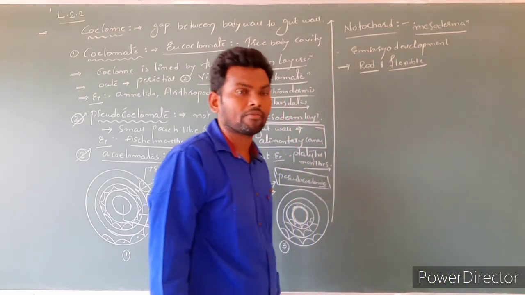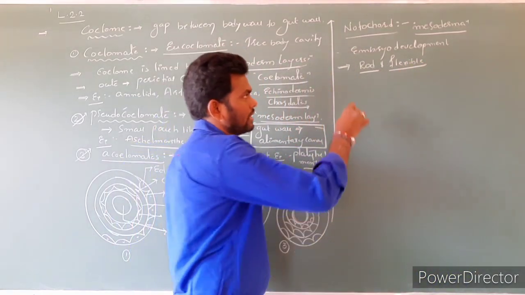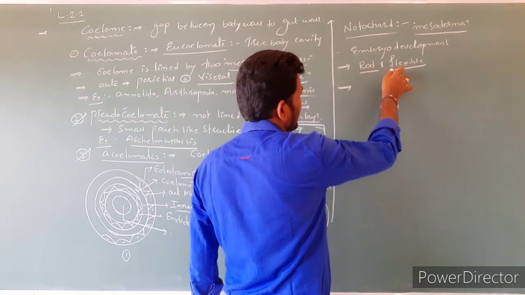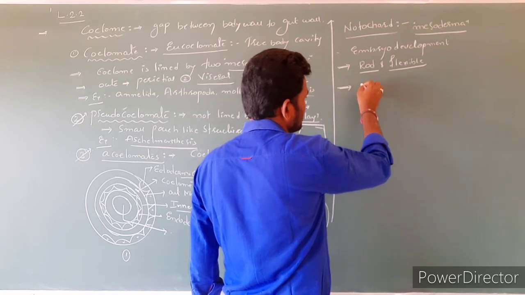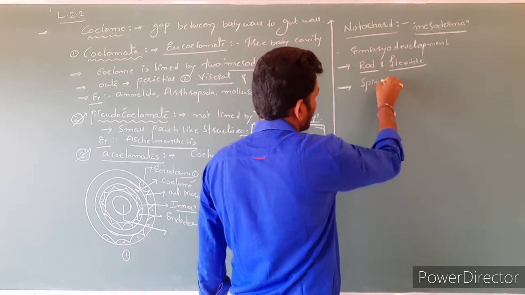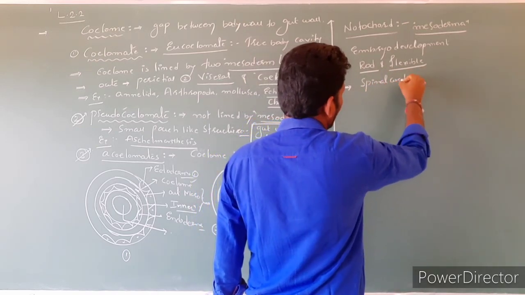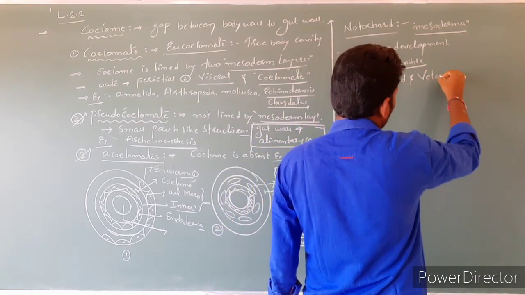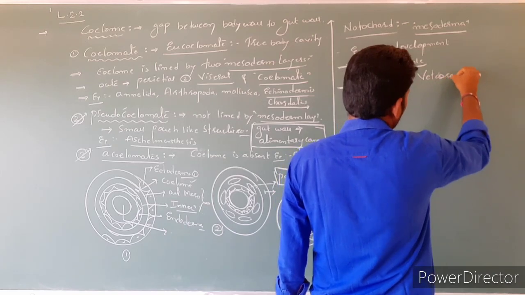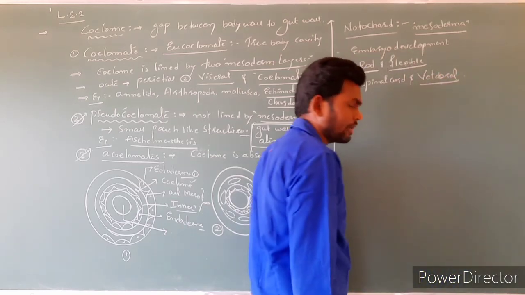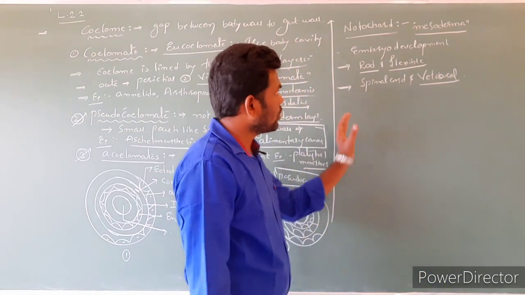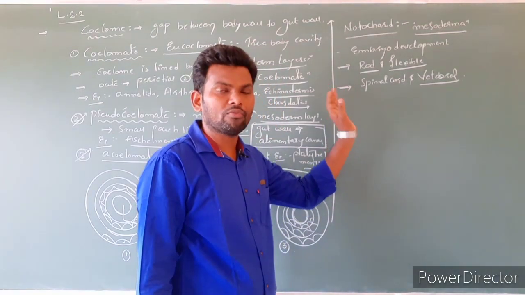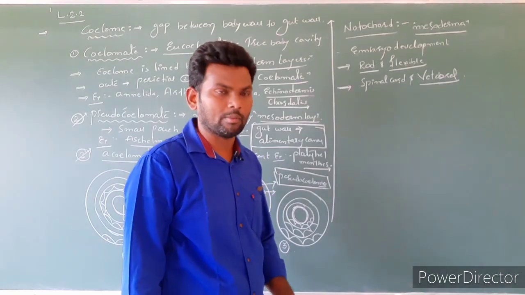When this embryo becomes an adult, this rod-shaped flexible notochord becomes the spinal cord, nothing but the vertebral column. The vertebral column is formed. Clear? Notochord is also a very important character which is helpful in classification of animals.